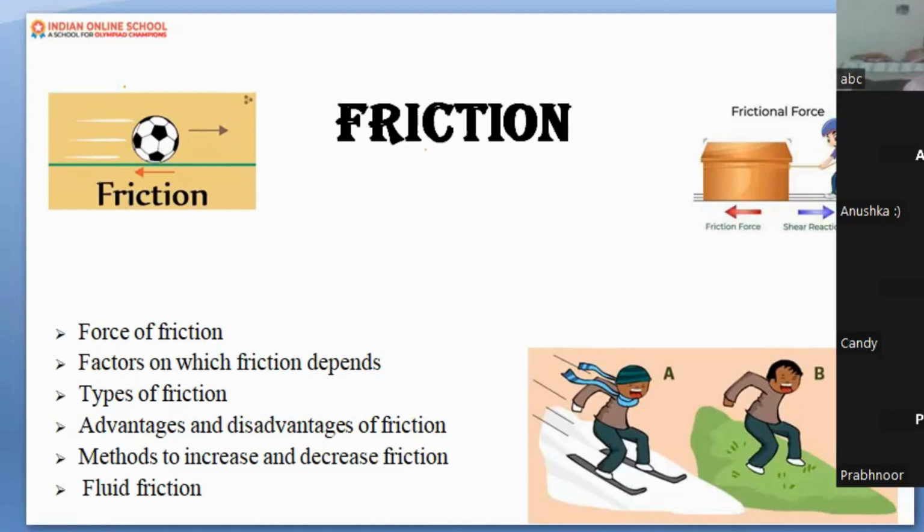So friction, you understood. Just remember one word: resistance, which is offered by the ground. You can put your force, and I am also making some resistance to stop you somewhere. Remember one crucial point: friction is always opposite to your force, your motion. If your force is horizontal from the right side, friction is from the left side. If your force is upward, the friction is downward. If your force is downward, the friction is upward.